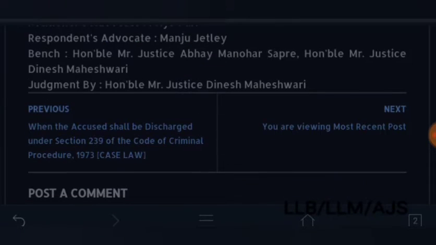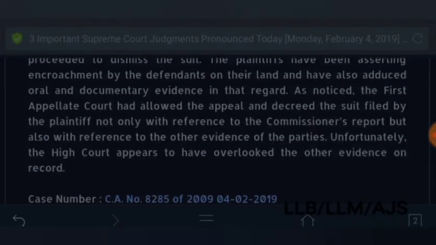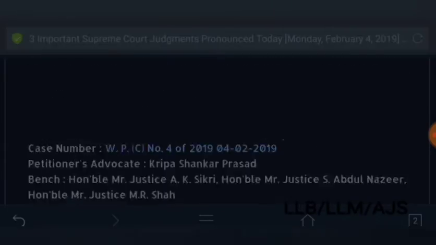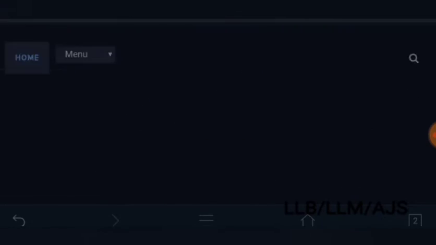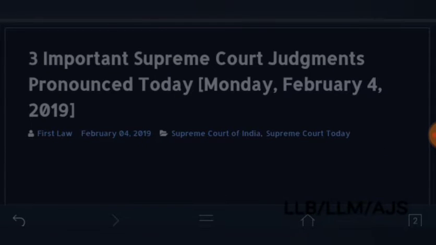Okay, these are the 3 cases. 3 judgments pronounced on February 4, 2019.